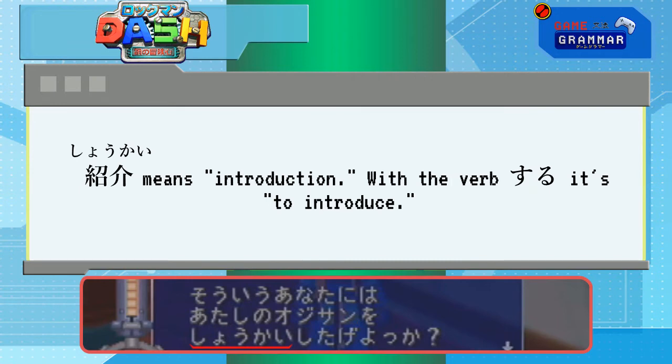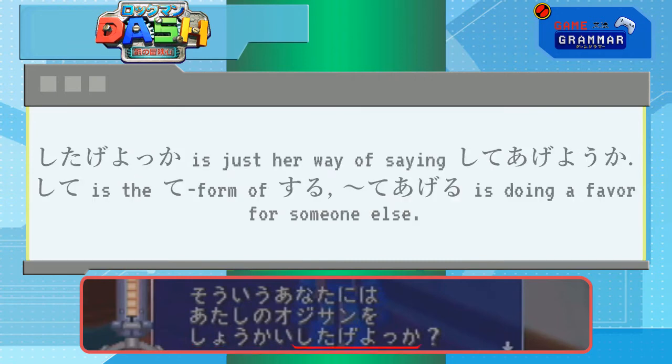Shoukai means introduction, so shoukai suru means to introduce. Where's suru, you might ask? Why, it's part of shitageyoka, of course. If you've seen our Pokemon Leaf Green episodes, you'll remember that yametoku is an abbreviation of yameteyoku, and it's the same case here. Shitageyoka is actually shiteageyoka.